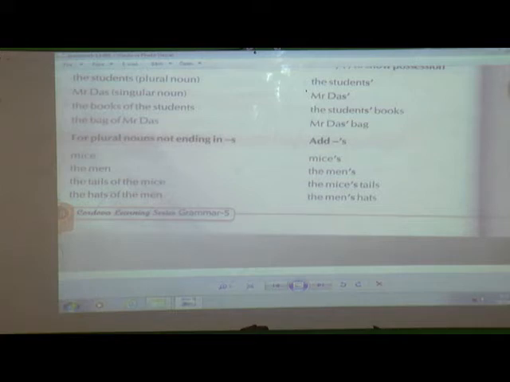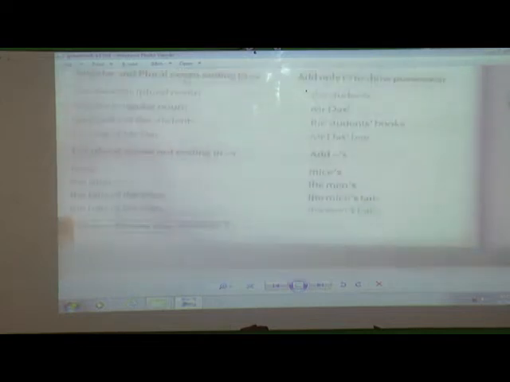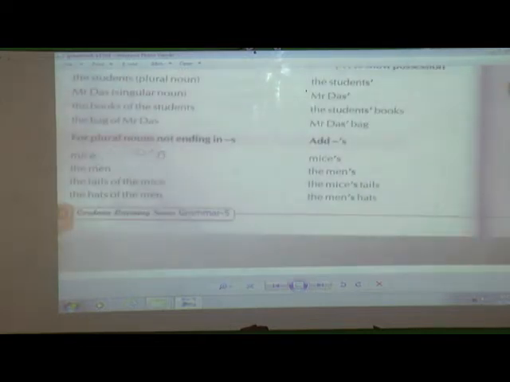So these are the three rules, you can say. These are the three rules where we are going to use an apostrophe s. Now what was the first rule again? If it is a singular noun, you are going to put an apostrophe s. If it is a singular or plural noun, and if it is ending with s, whether it is singular or plural, you are going to put only apostrophe after the alphabet s. And the third case was what? If it is a plural noun and if it is not ending with s, you are going to put apostrophe s. I hope children you have understood this.